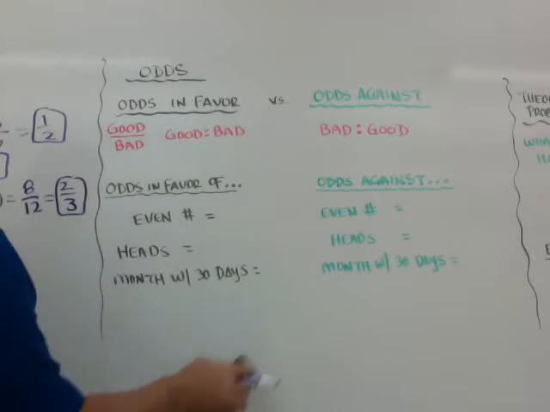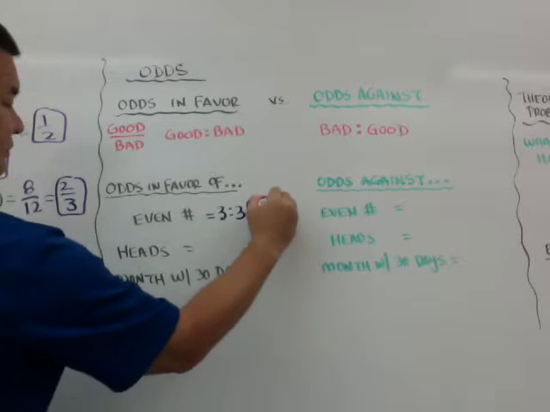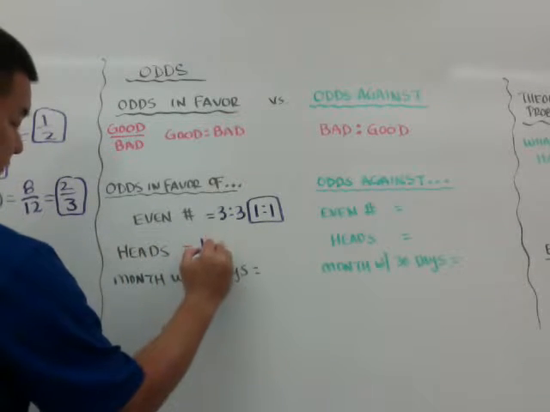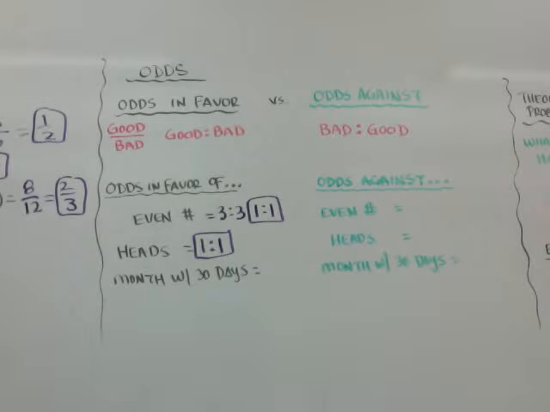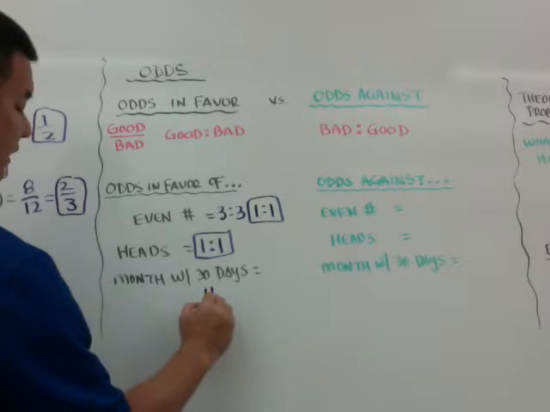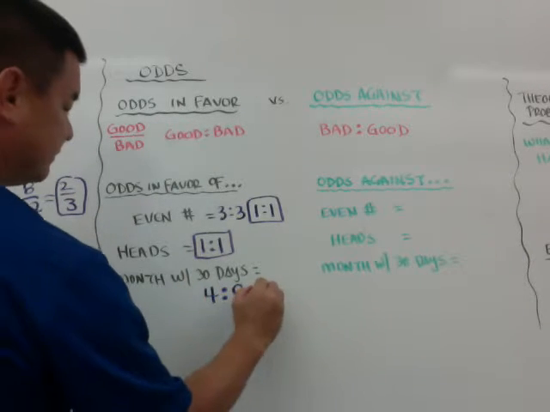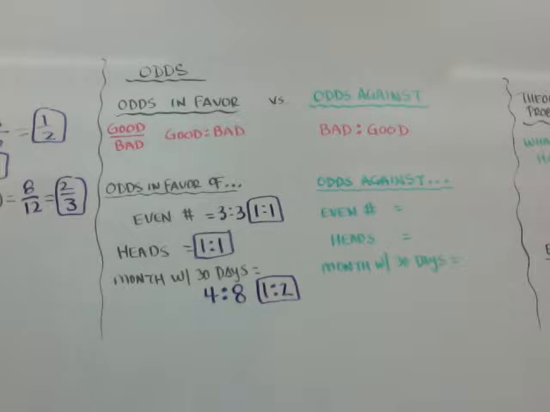I'm going to write it a little smaller. And then that would equal 1 to 1. You simplify it down. Okay, so you still want to simplify it down. Heads, probability of getting a heads when you flip a coin. There's one good one, and there's one bad one, the tails. So in the probability it was 1/2, odds is 1 to 1. Month with 30 days, there were 4 good ones and there were 8 bad ones. And you get 1 to 2. So probability and odds, you can see, are different.